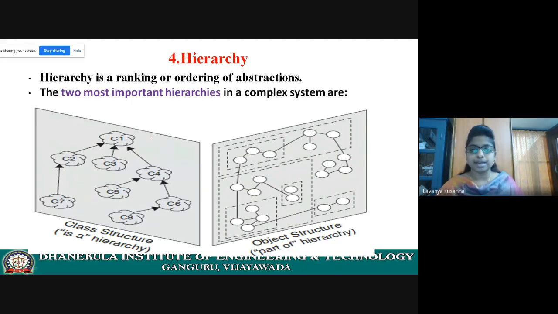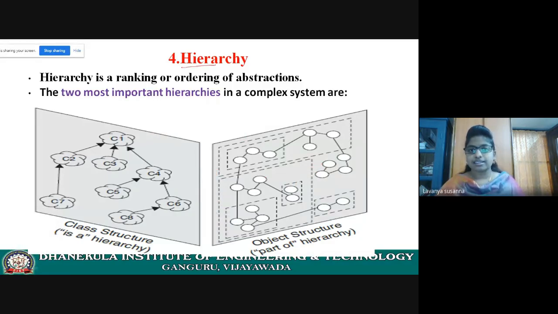Already I took example in your previous class: CPU, Pentium 1, Pentium 2, Pentium MMX, Celeron. In the same way, in object structure, I took the example of CPU. This is a CPU, this is ALU, this is a control unit, and these are registers. I have explained it in previous class.